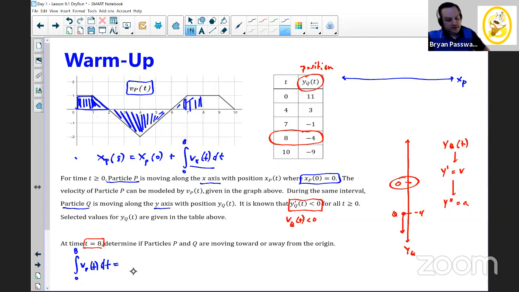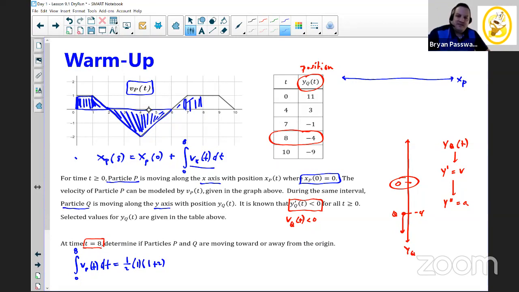So this first area here is a trapezoid, and the area of a trapezoid is 1/2 the height of the trapezoid, which we can see in this case is 1, times the quantity of the sum of the two bases. Our bases are going to be the parallel sides, so that'd be 1 plus 2. And then I get to the second region here, and we see it's a triangle, and the base of the triangle goes from 2 to 6, and the height is 2, but notice this triangle is beneath the x-axis.